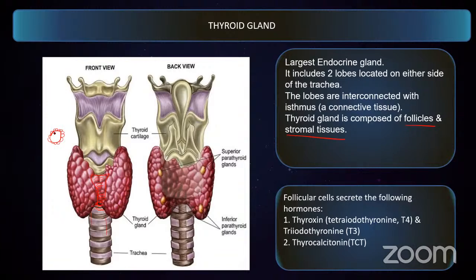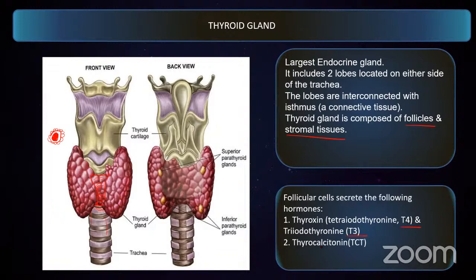So these follicular cells, in the center, they create a cavity. So there is a cavity in the center of the follicular cells. Understood? These follicular cells secrete the thyroid hormones. So what are the different hormones secreted by these follicular cells? The follicular cells secrete two different types of thyroid hormones. One is T4, the other one is T3.